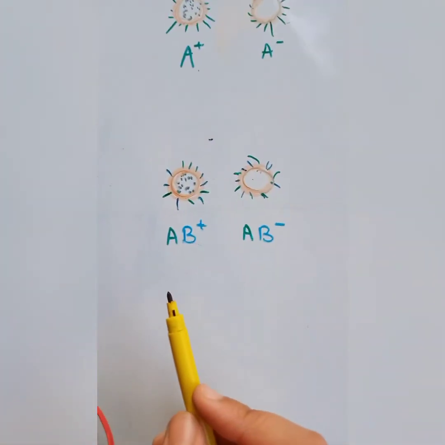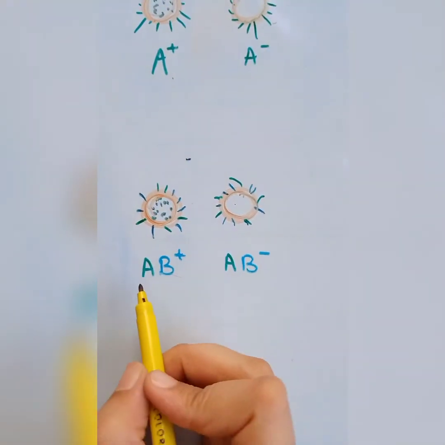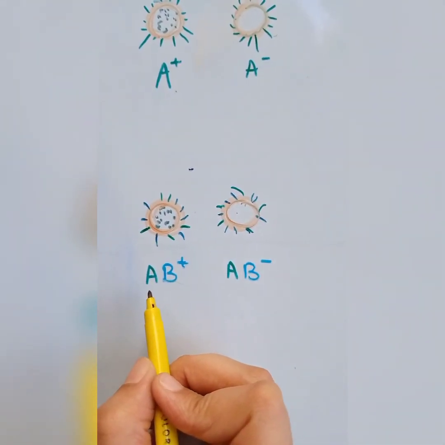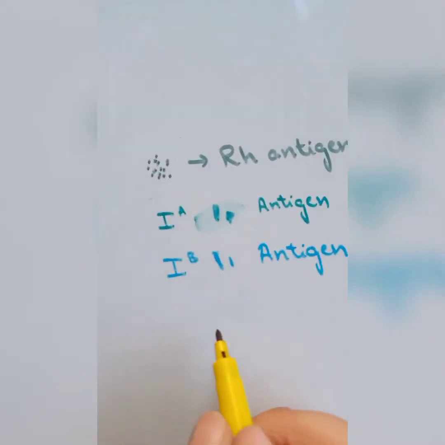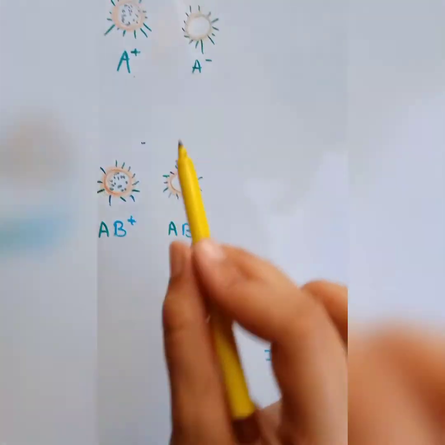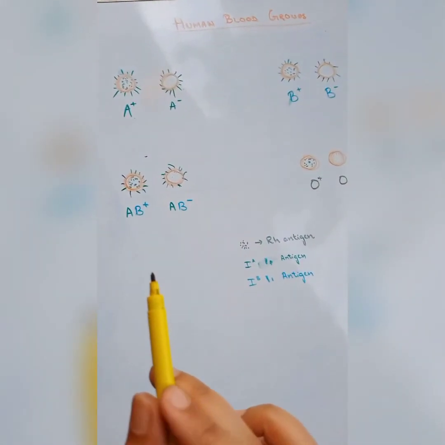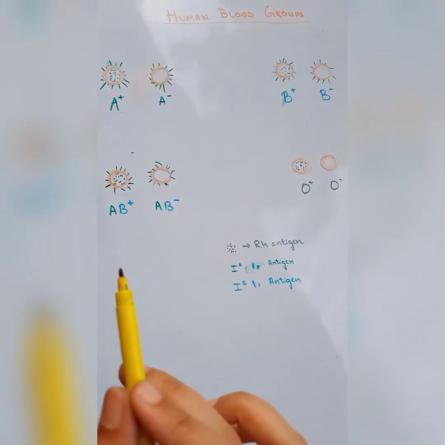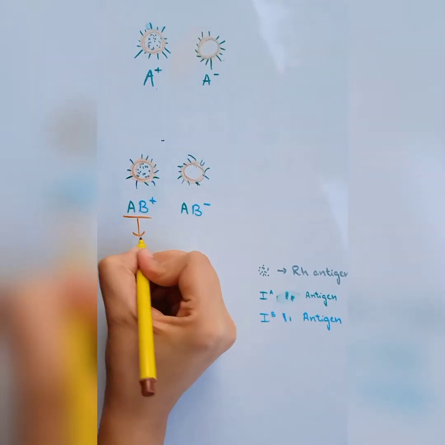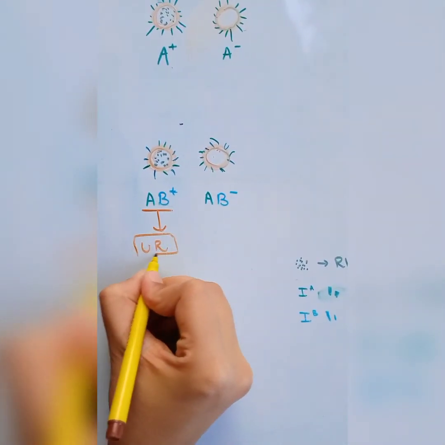In AB blood group, AB positive has all types of antigen, like it has IB, IA and Rh antigen. Thus all the blood groups can transfer blood to an AB positive person, and hence it is universal recipient.